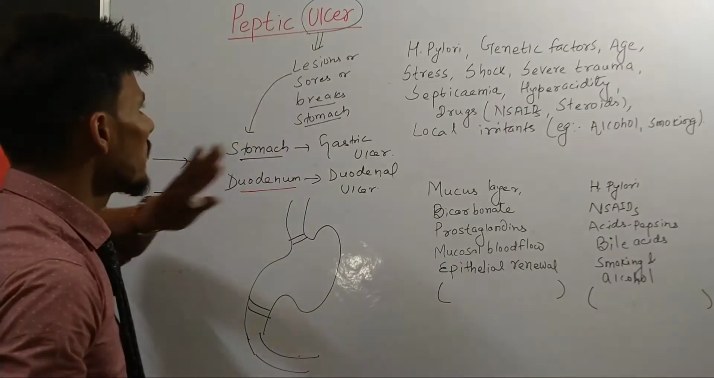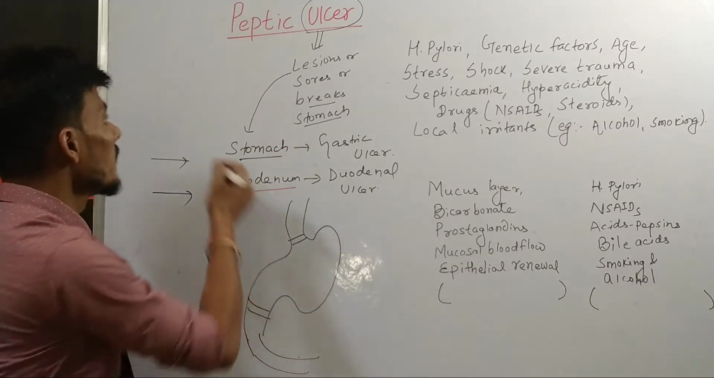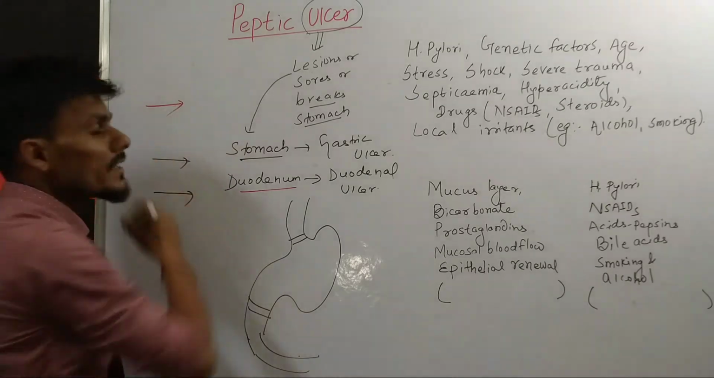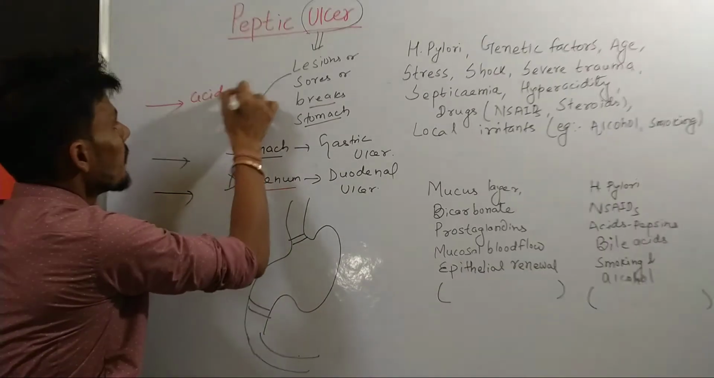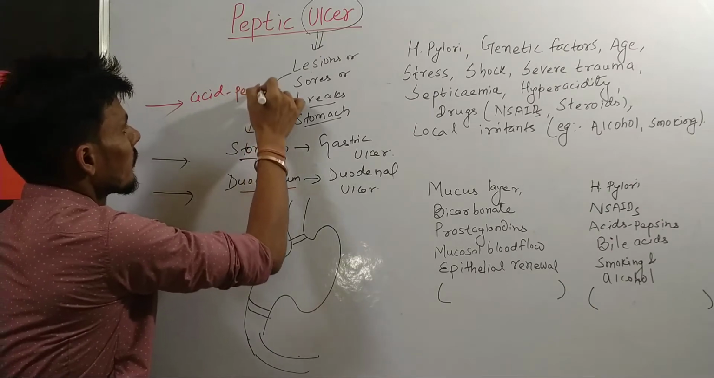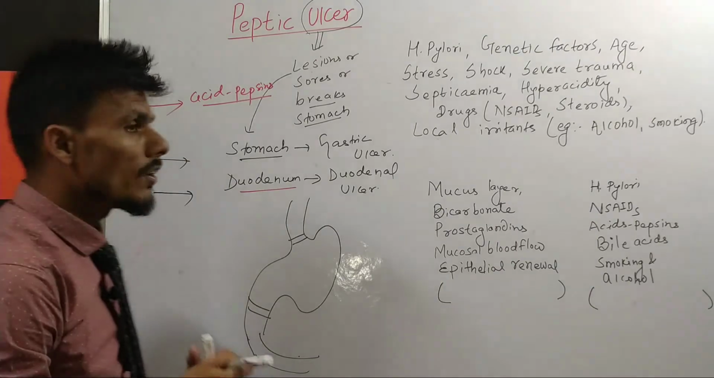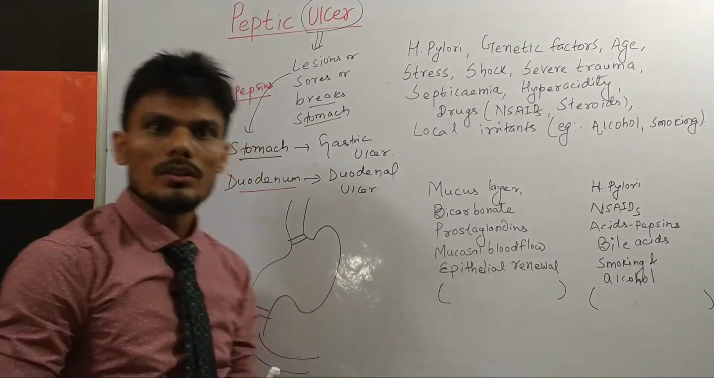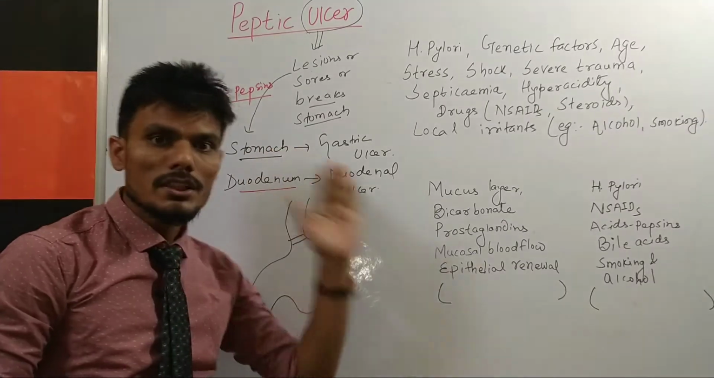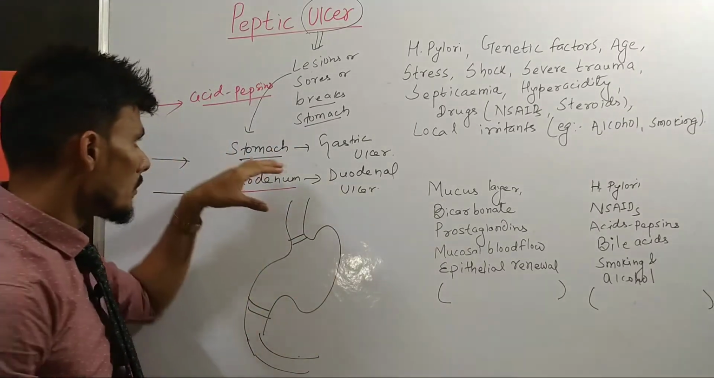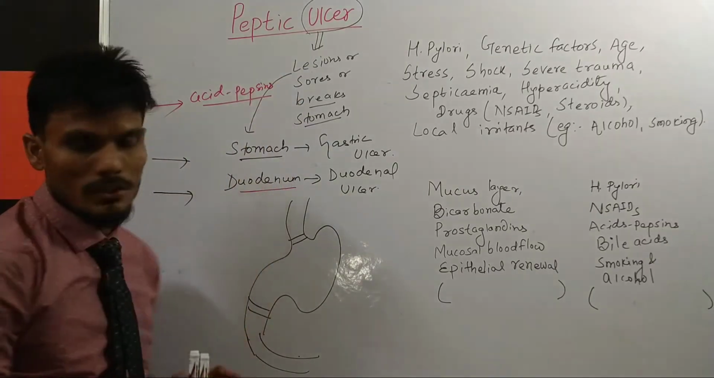Now this lesion and sore, or peptic ulcer, is due to the excessive secretion of acid and pepsin. You can say that when there is an excessive secretion of gastric acid, that is hydrochloric acid, or pepsin, then there will be an injury to the cells and the tissue of the stomach, or you can say the membrane of the stomach, leading to peptic ulcer.